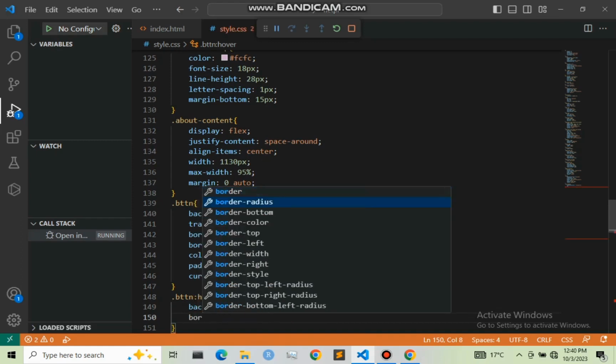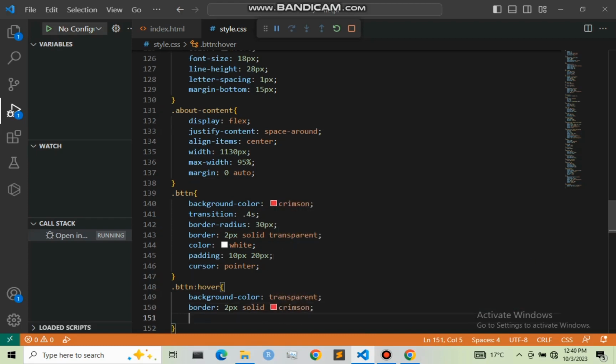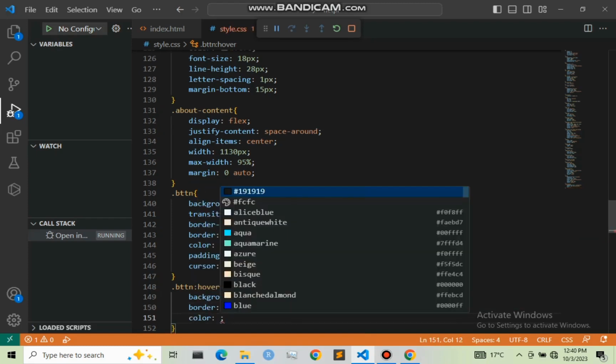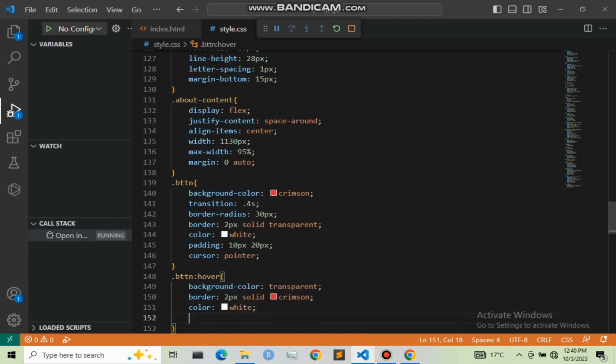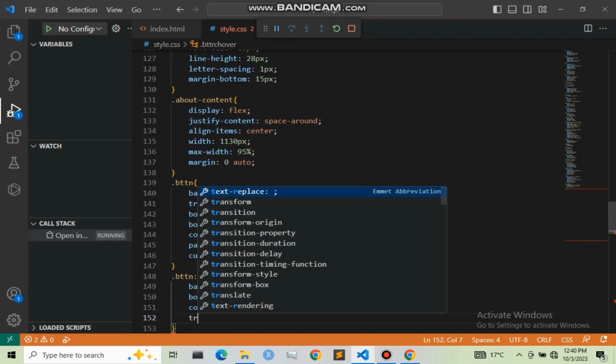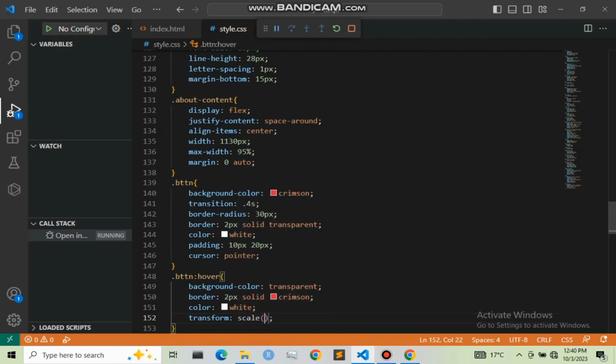Not the border radius but the border, we want it to be 2 pixels, solid crimson, and the color to be white. And lastly, whenever we hover our mouse against it, we need to transform it, and I'm going to give it a scale of 1.2. So let me save this and refresh our web page.